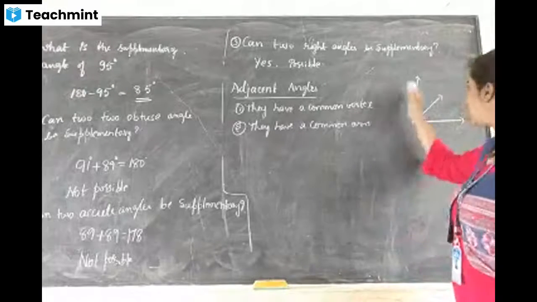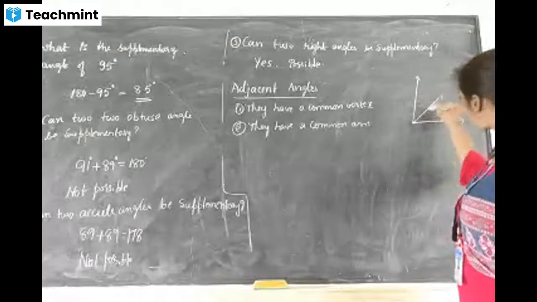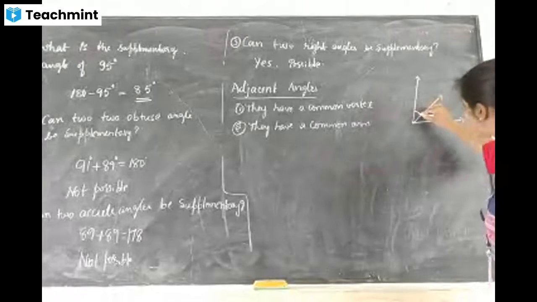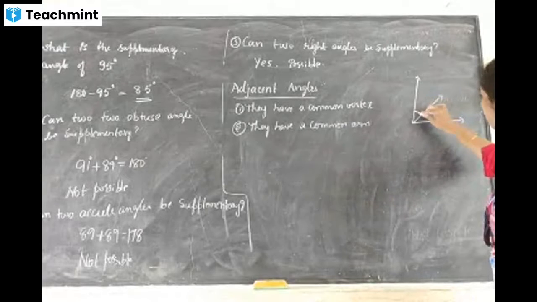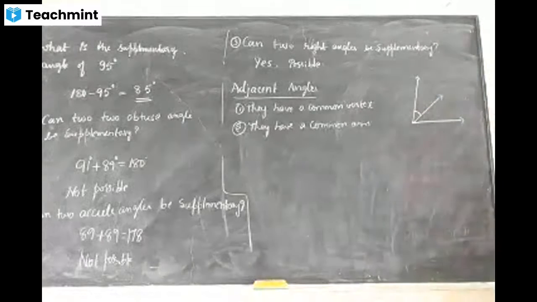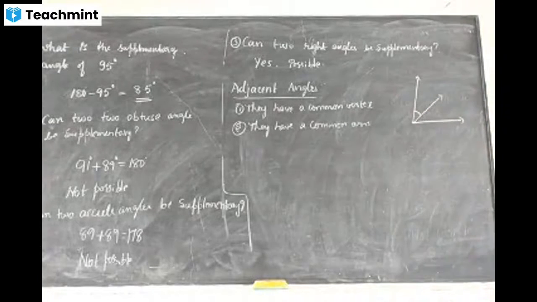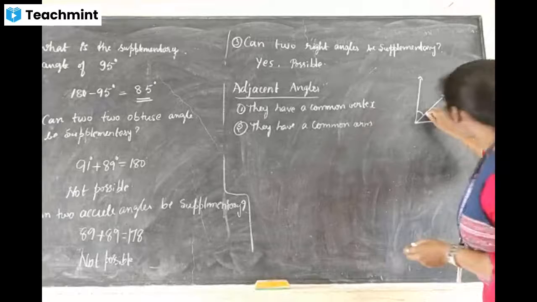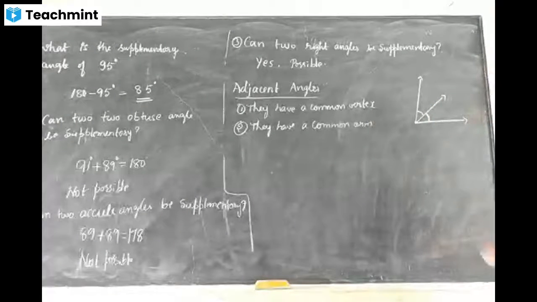Like this. These are the non-common arms. This is the common arm for both. Here one angle forms, can you see? Here one angle forms and here one more angle forms.